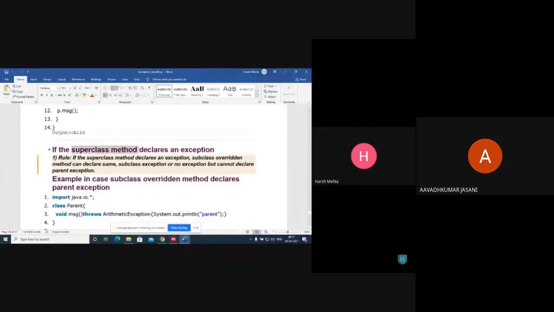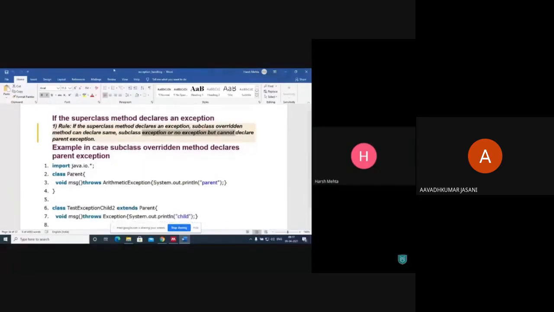If the superclass method declares an exception, subclass overridden method can declare the same, subclass exception or no exception, but cannot declare parent exception. Superclass, this is the method, it throws an ArithmeticException. Okay.